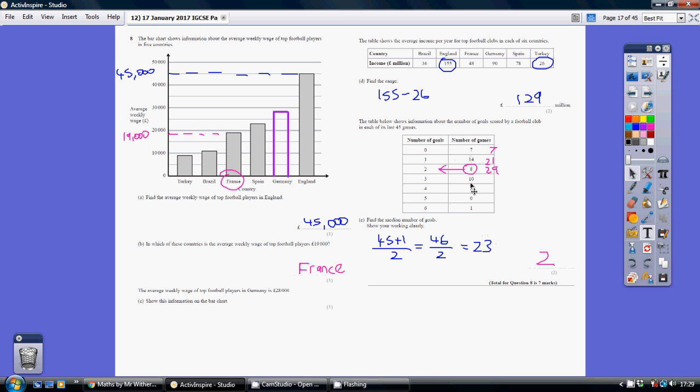No, we haven't. So we've got to go on to our third row in the number of games, 8 games in which 2 goals were scored. Now, does our 23rd game crop up in one of these? Yes, it does. As it happens, it's the second number in here. Anyway, quite where it crops up in here doesn't matter. It's just, it's in here. Our middle game is one of these. So how many goals were scored in that game? You read across, it was 2 goals.